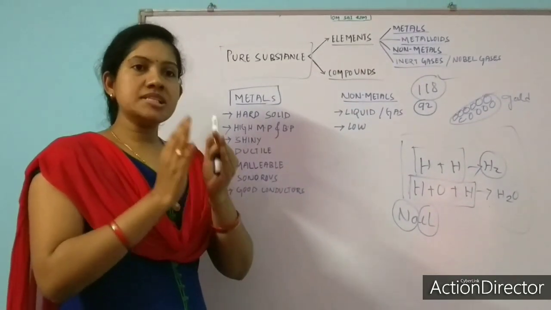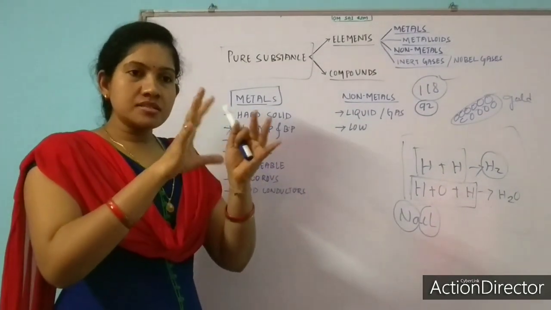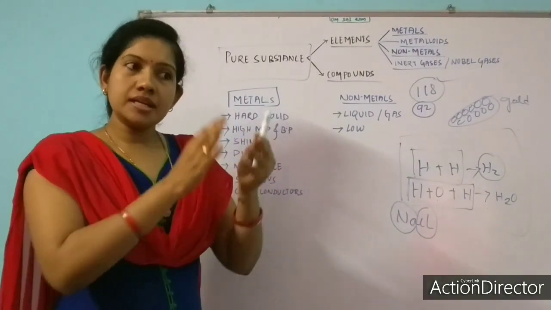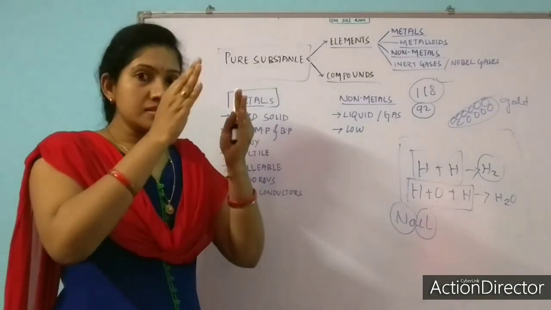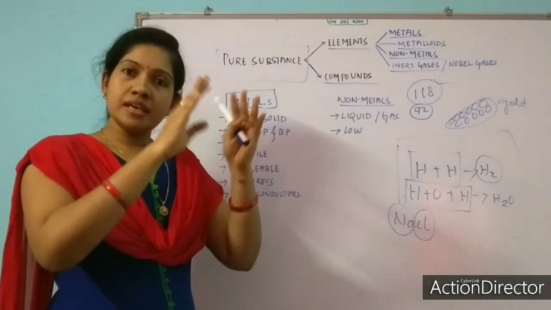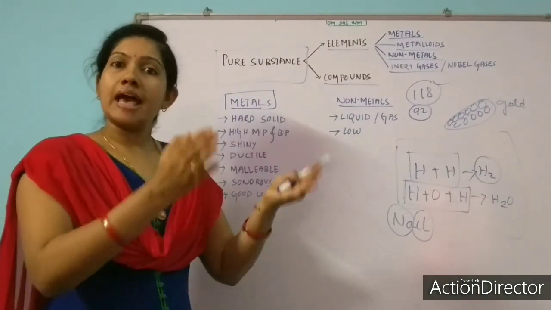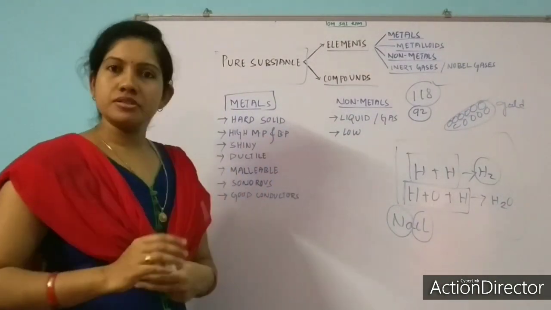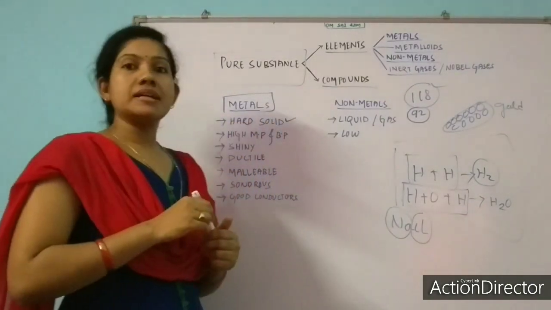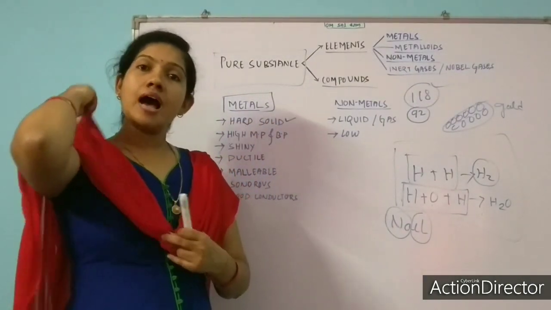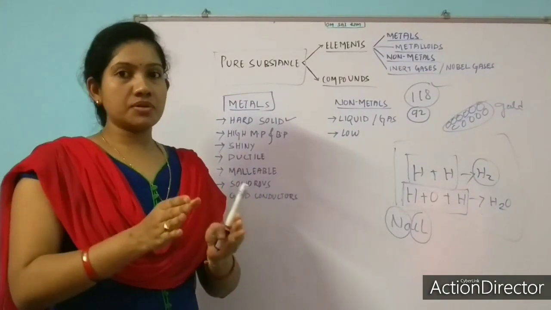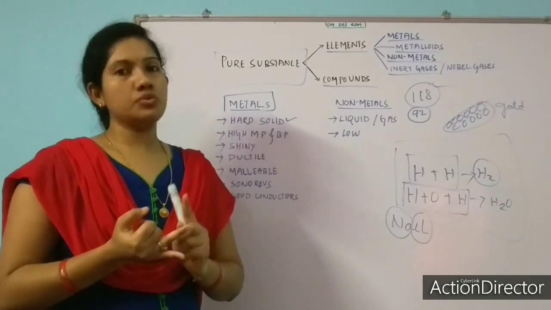In metals, we can see some characteristics present, by which we can identify that something is a metal. There are some characteristics of metals, and by seeing them we can identify a metal. One by one we will discuss the characteristics. Number one, hard solid. Metals are generally hard and exist in solid form, except sodium and mercury.